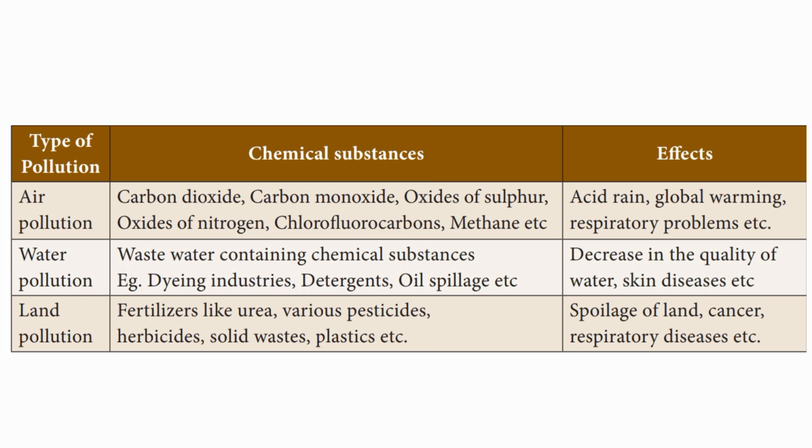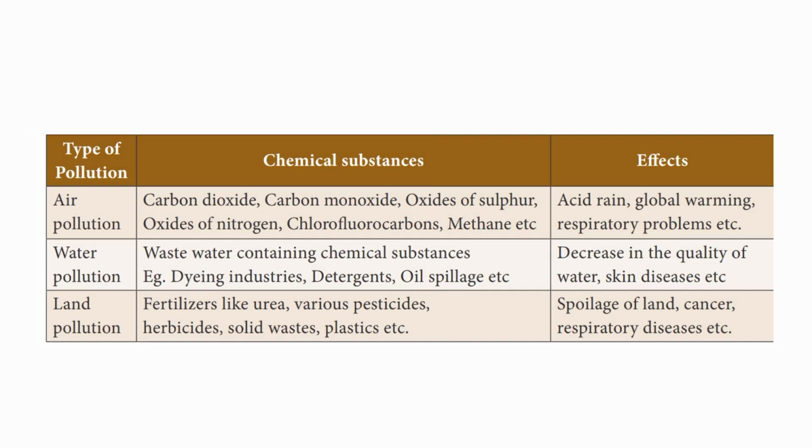Water pollution. Chemical substances are waste water containing chemical substances. Example: dyeing industries, detergents, oil spillage, etc. Effects: decrease in the quality of water, skin diseases, etc. Land pollution. Chemical substances are fertilizers like urea, various pesticides, herbicides, solid waste, plastics, etc. Effects: spoilage of land, cancer, respiratory diseases, etc.